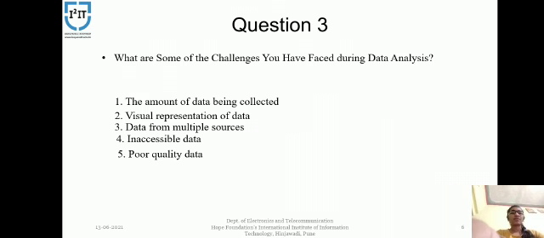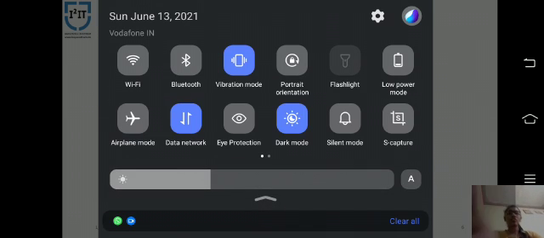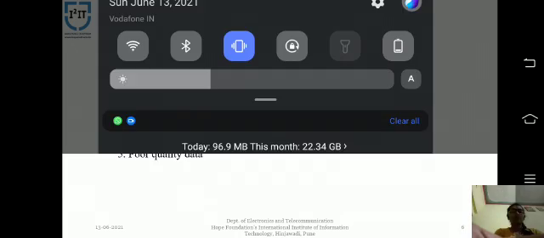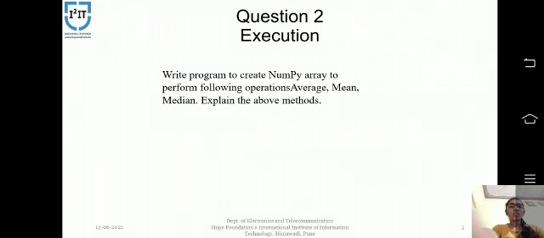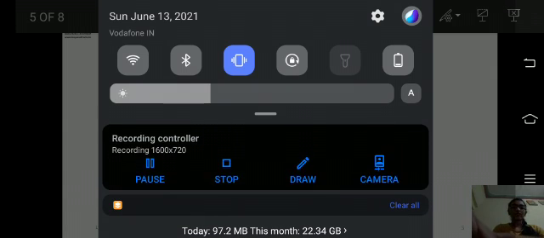Question number 3. What are some challenges? Question number 2. Execution. Write a program to create the NumPy array to perform the following operations: average, mean, median. Explain all of the above methods.